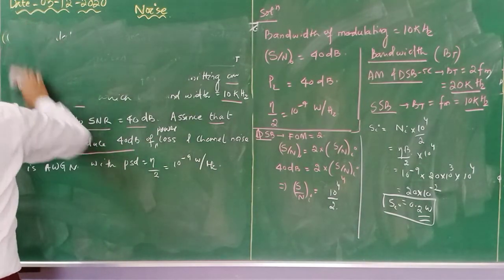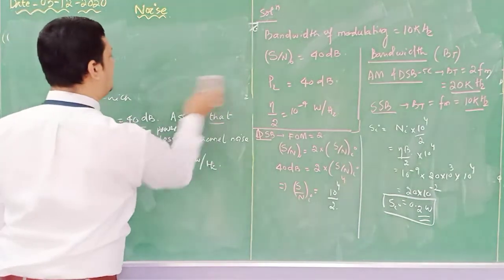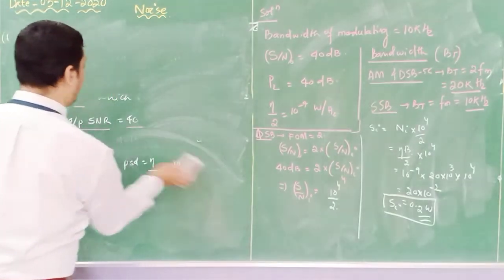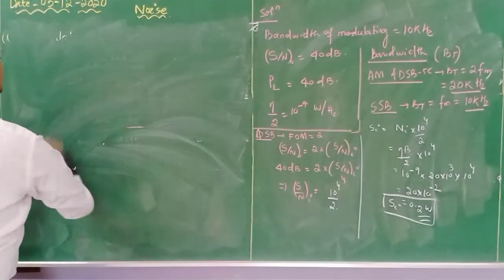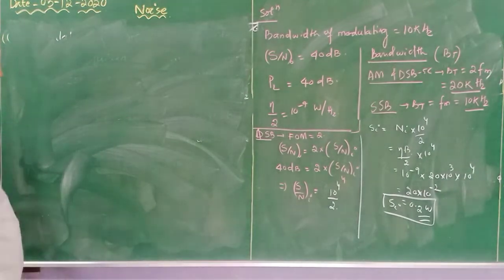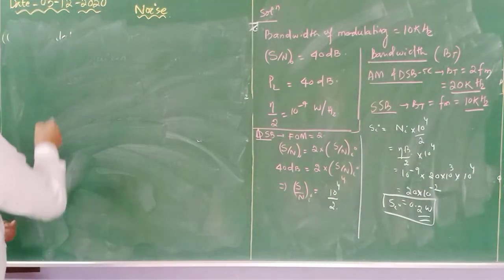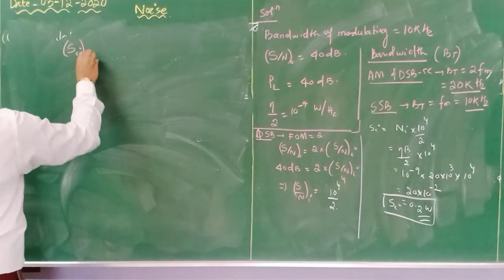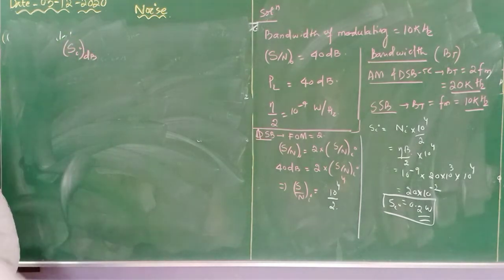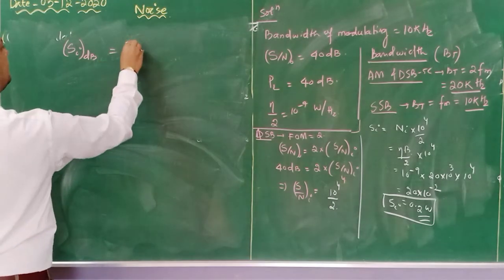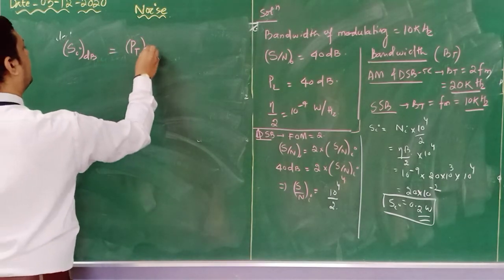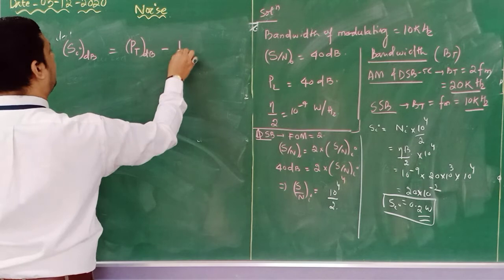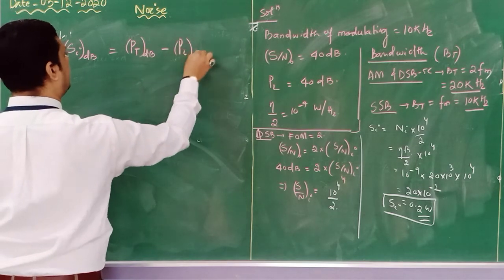The same relation will help us to determine the transmitted power. Okay, so how? Let's see. Input signal power in dB is equal to transmitted power in dB minus the losses in dB.